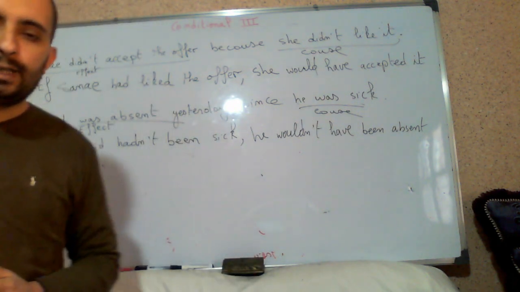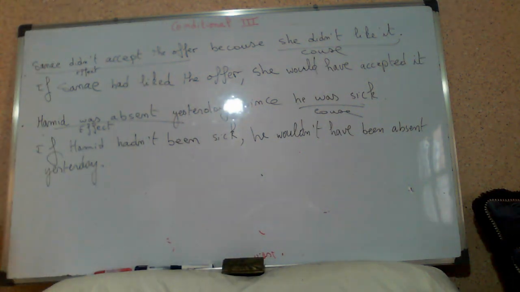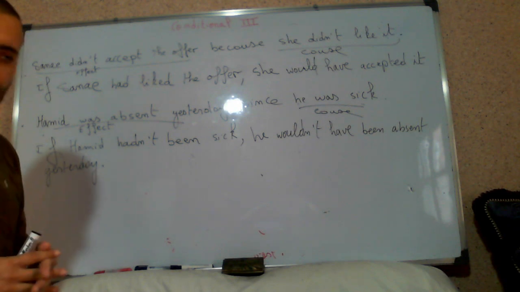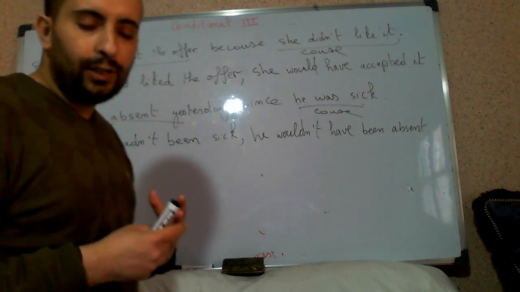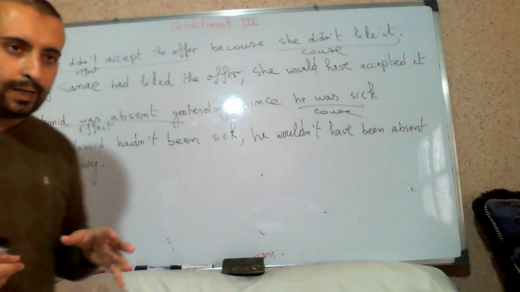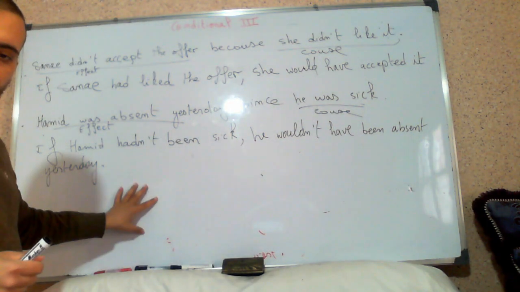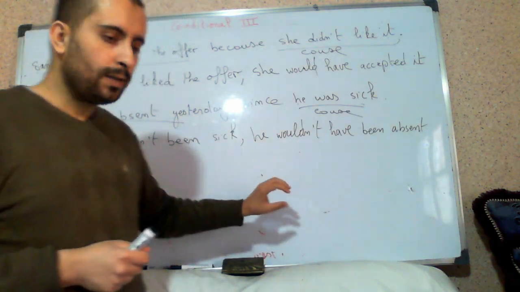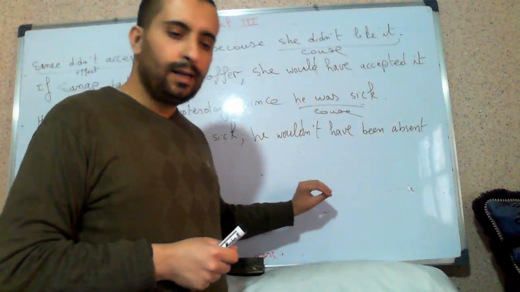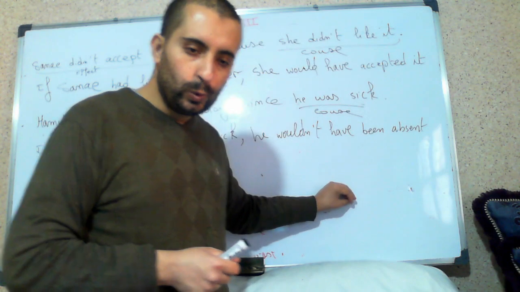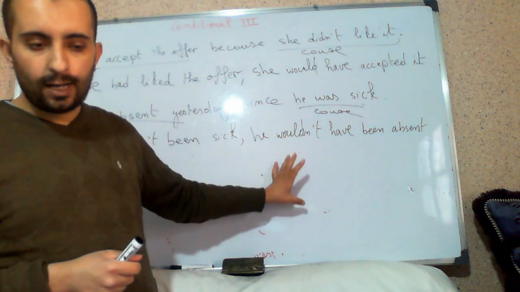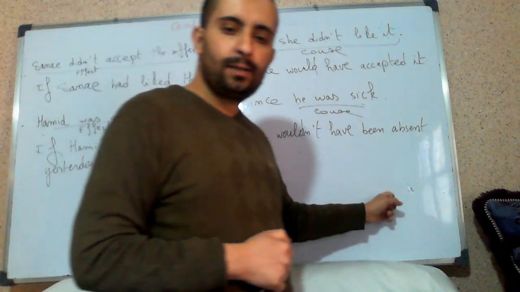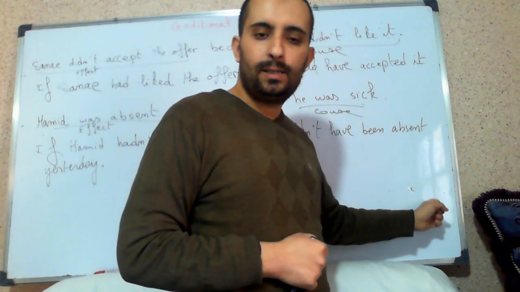So I hope now that condition type 3 is clear. It's a very easy lesson. Firstly you should know only the form. What is it? If plus subject plus had plus past participle, finish your clause. Then subject, comma, subject would or should or could, plus have plus past participle.